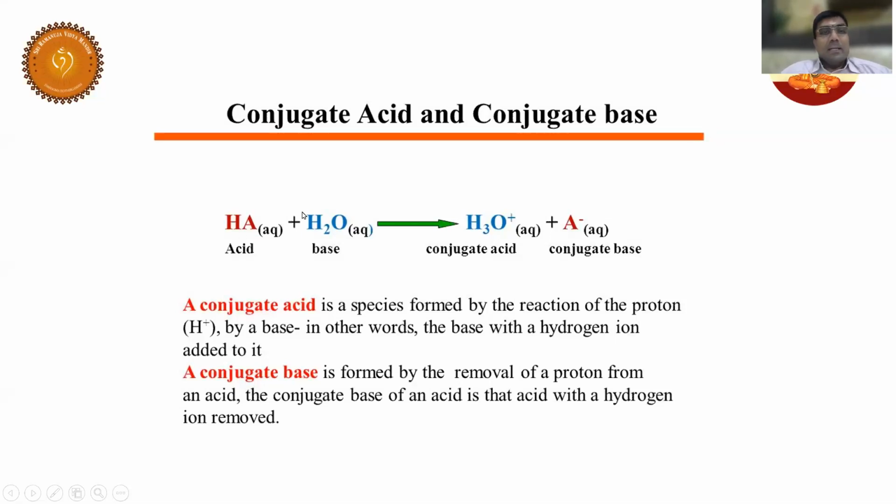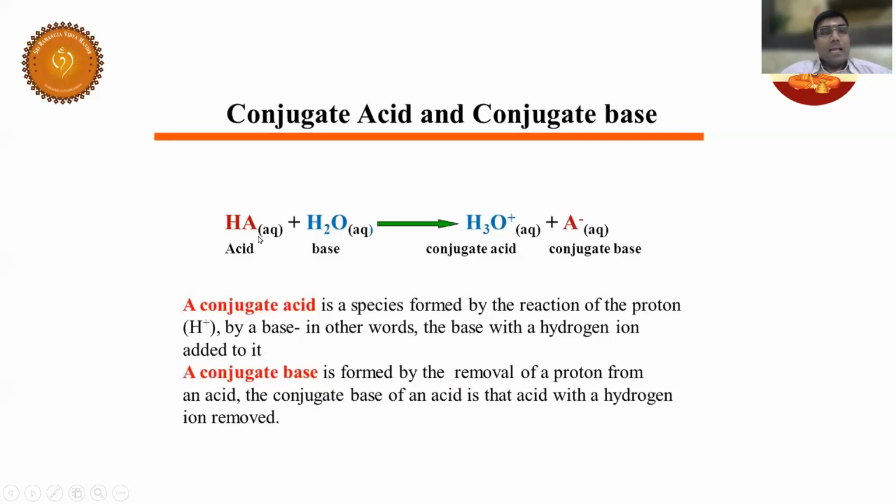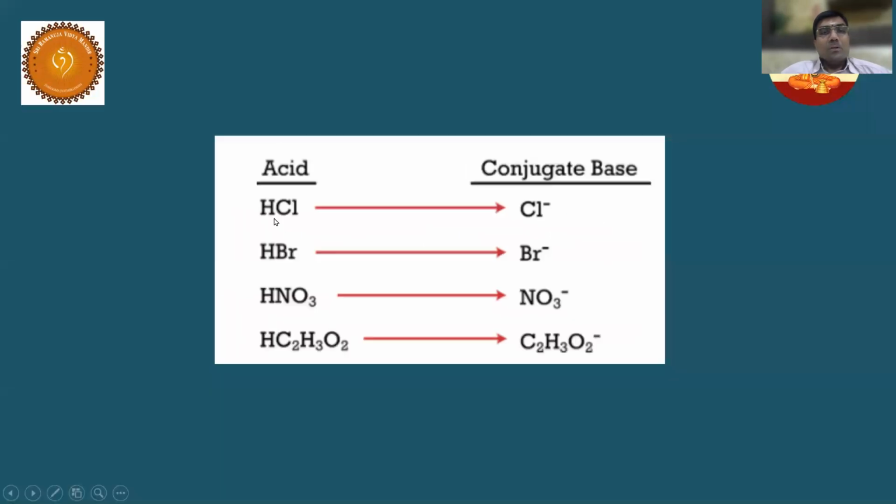When you take an acid and a base, the acid loses a proton and becomes a conjugate base. The base accepts a proton and becomes a conjugate acid. Am I clear? Well, now have a look here. I'm going to discuss conjugate bases first. See, it's an acid. Acid forms conjugate base. Bases form conjugate acid.